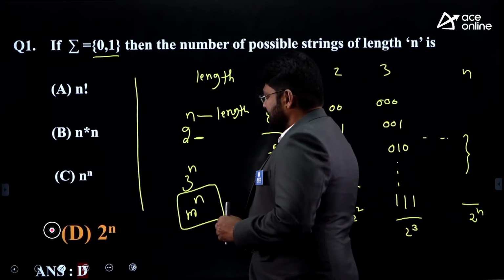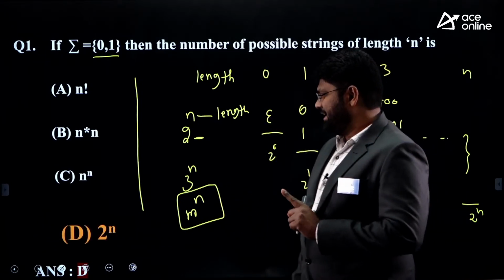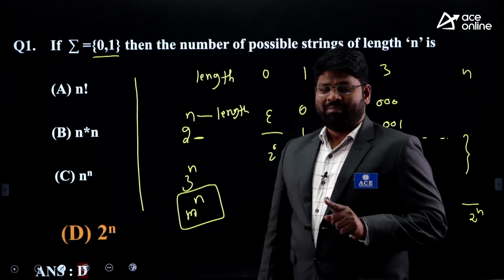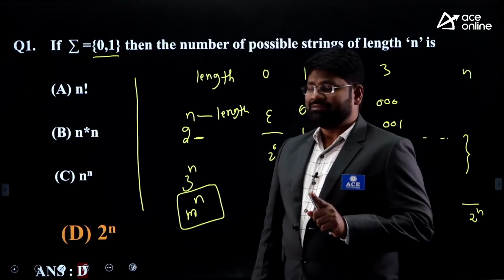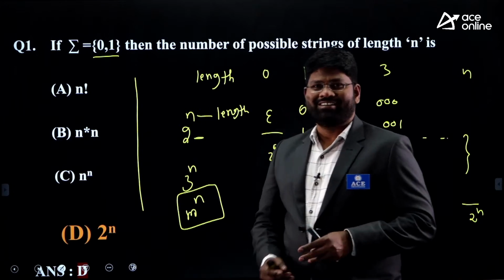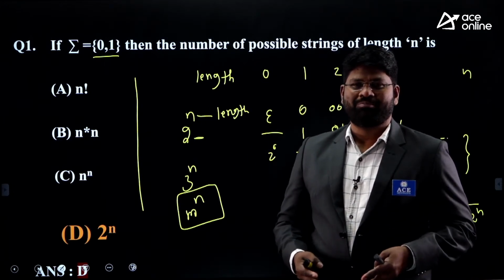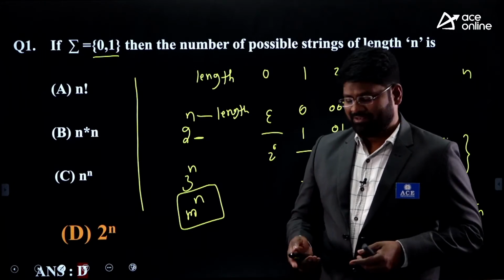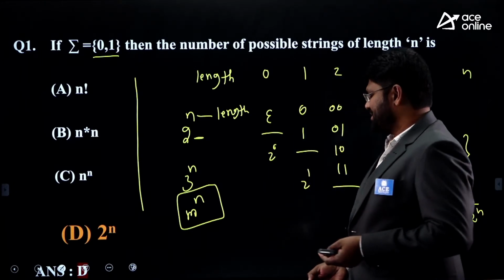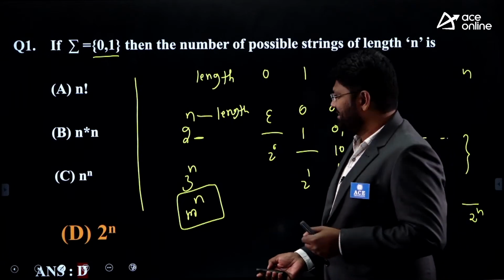Look at this. This is absolutely the right answer. D is 2 power n. But if we go for the generalization of this, if your sigma has m number of symbols, then the possible number of strings of length n is absolutely m power n. Fine. Let's go to the next question. Get ready for the next question.